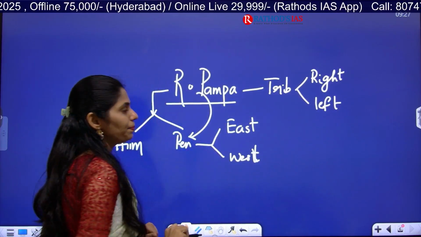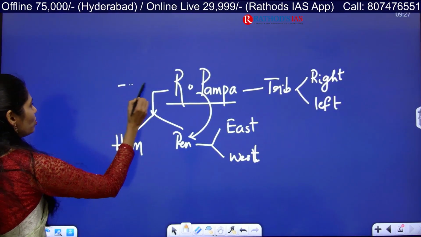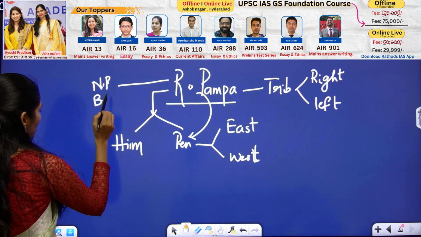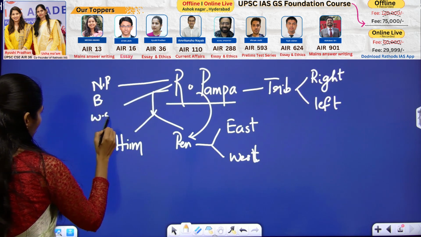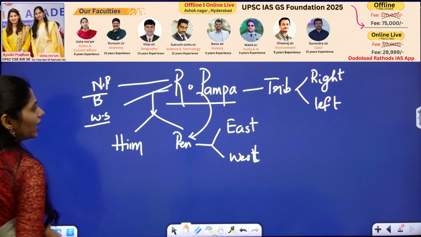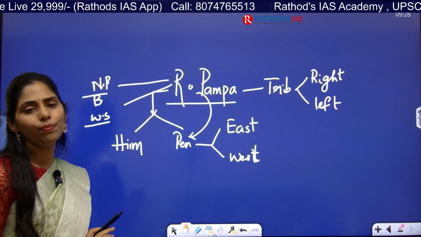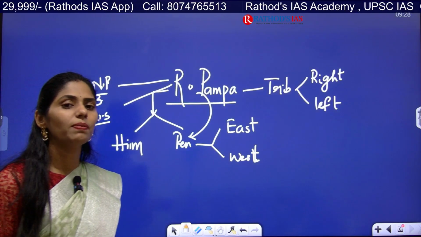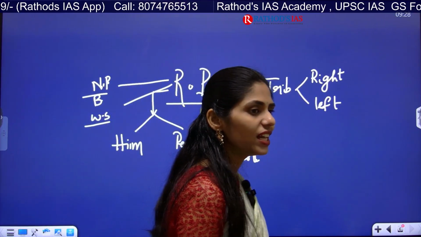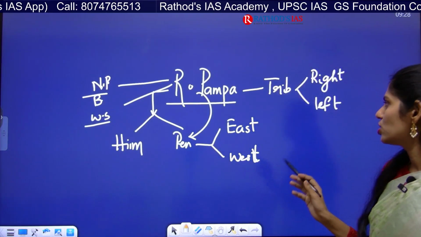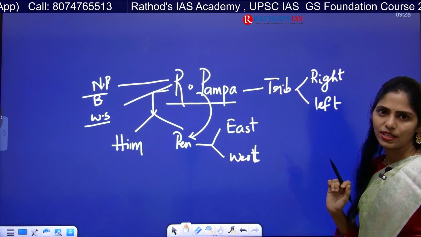Okay, and apart from that, you have to see if there is any national park, biodiversity reserve, or wildlife sanctuary located along that river or not. And even if there is any important pilgrimage site on the banks of that river, or any dam constructed on that river. So all these geographical aspects you have to see.